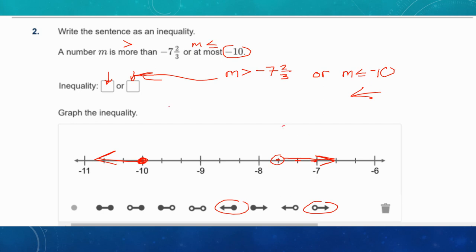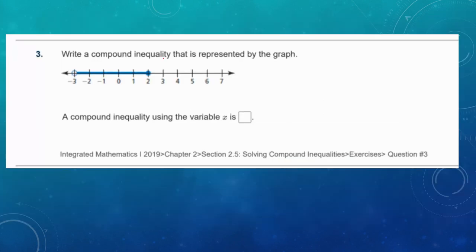Okay, next problem. Problem 3, write a compound inequality that's represented in the graph. This is a good point to introduce. Anytime the arrows are pointing outwards, that's when it is or. Anytime we have like a barbell here, something like this, maybe it's half open, half closed, that's going to be an and situation. So I have an and compound inequality.